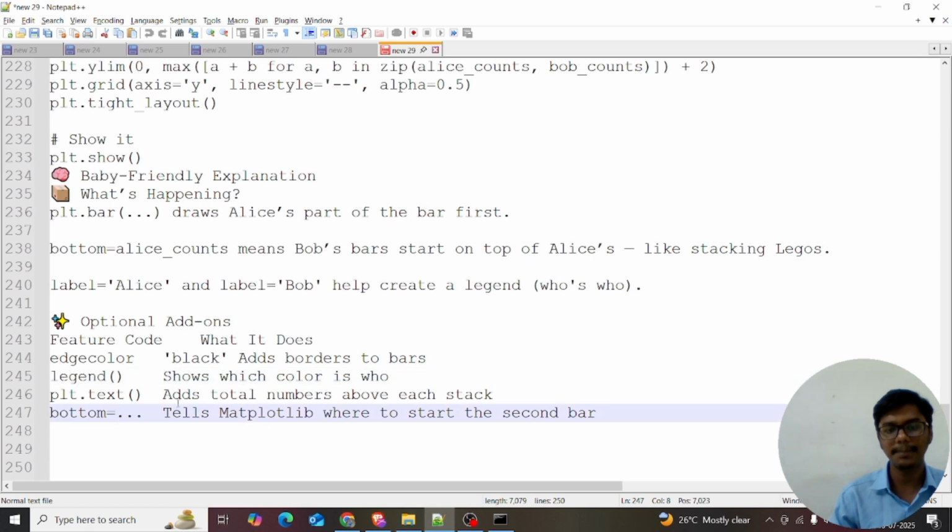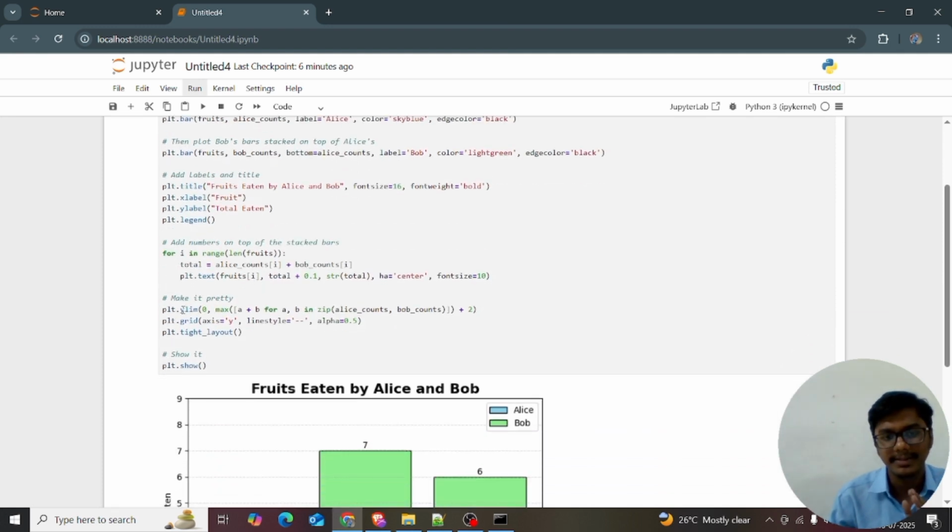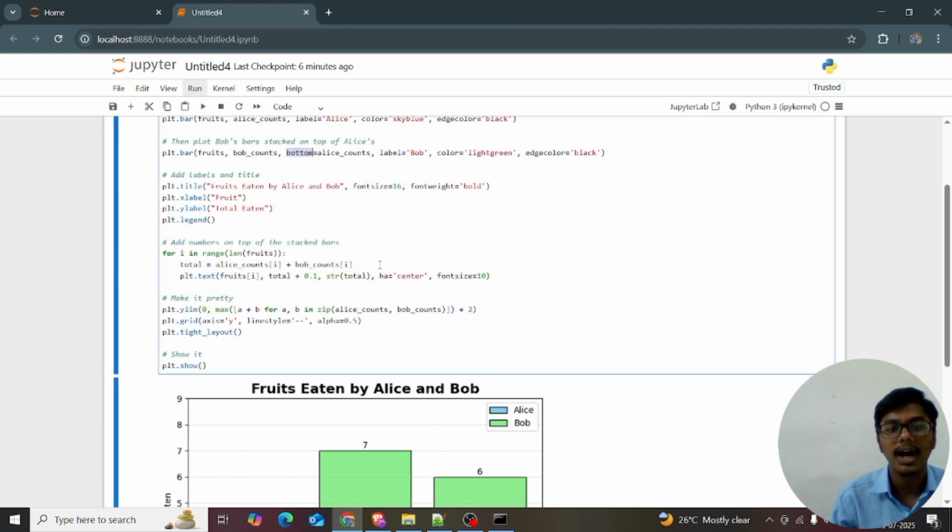I just want to tell matplotlib where to start and where to end the second bar. I'm giving Bob is equal to alias count. Alias count means it's the main one. I'll explain this code again. Build that bar, bottom is equal to alias count, which means alias count is in the bottom. Alias count is in the bottom, and I just want the label Bob on the top. Okay, that's the basic intuition here.